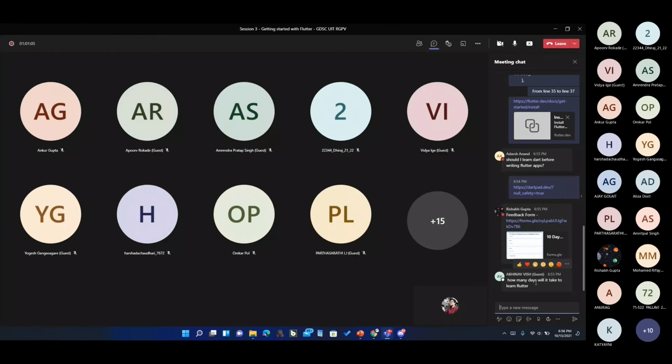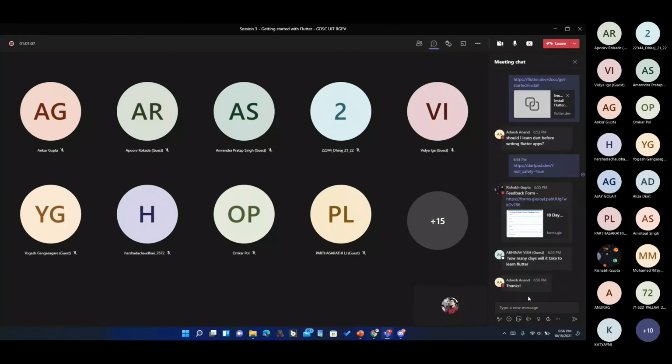Okay, how many days will it take to learn Flutter? It depends, basically. For me personally, I learned Flutter one or 1.5 years ago, I guess. For me, it took about 1 month. I used to do Flutter only at that point. I left all other frameworks and just jumped into Flutter. I liked it so much. So for me, it took around 1 month.